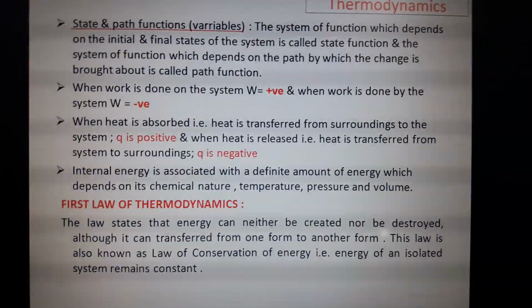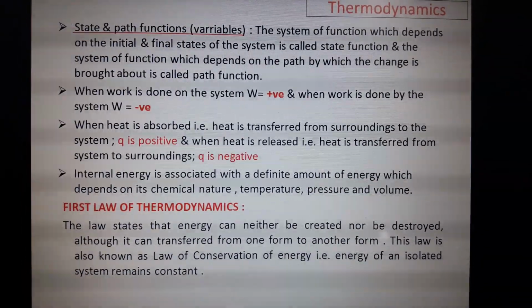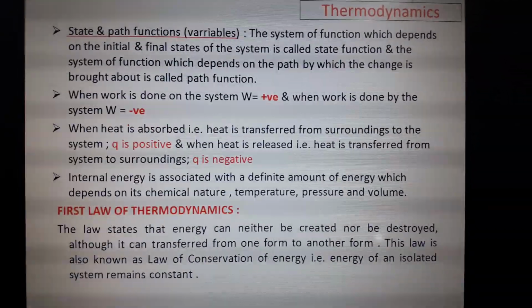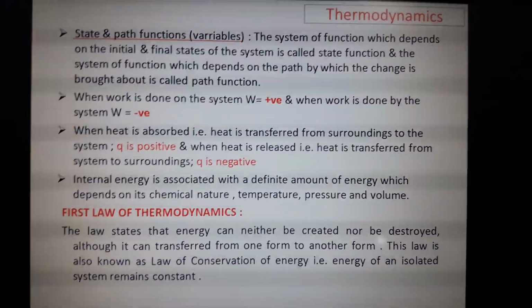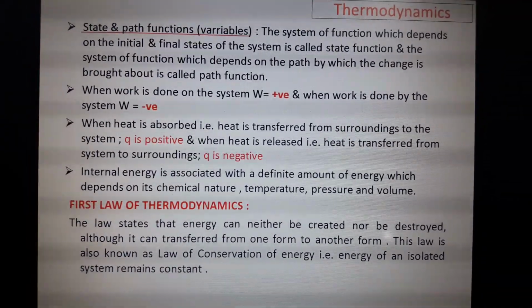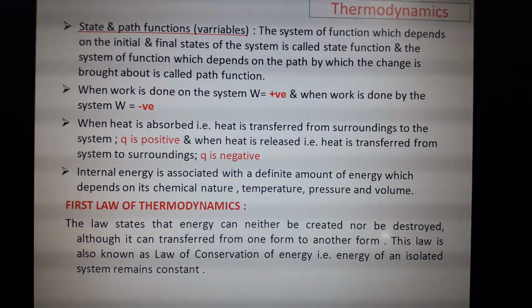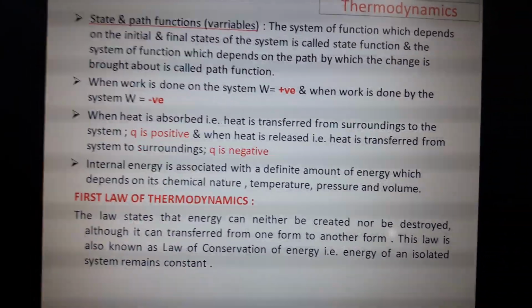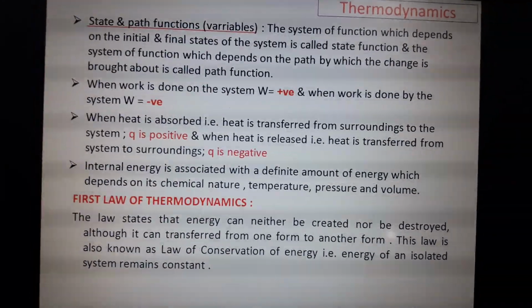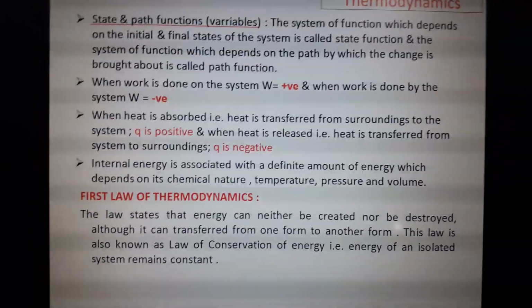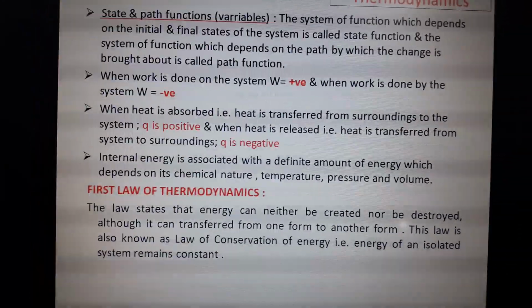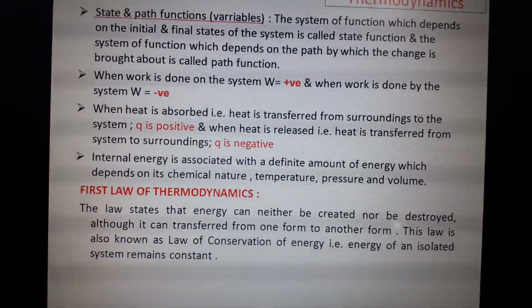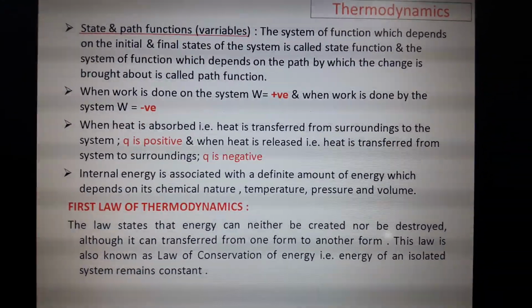If work is done on the system, W is positive, and when the work is done by the system, W is negative. When heat is absorbed, Q is positive. When heat is released, Q is negative. Some lines are very important for board as well as entrance exams.